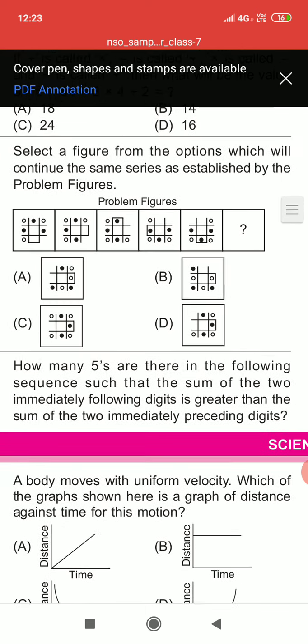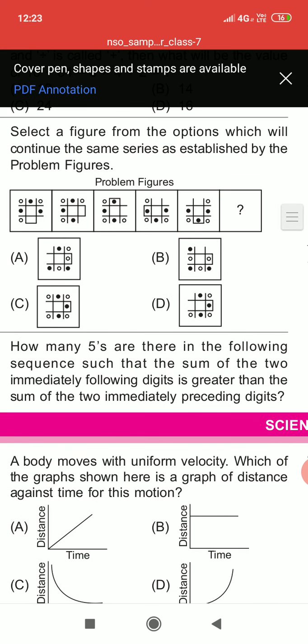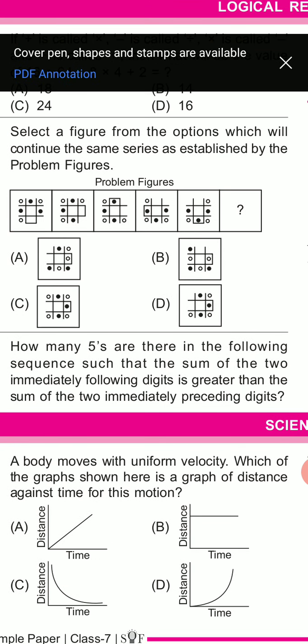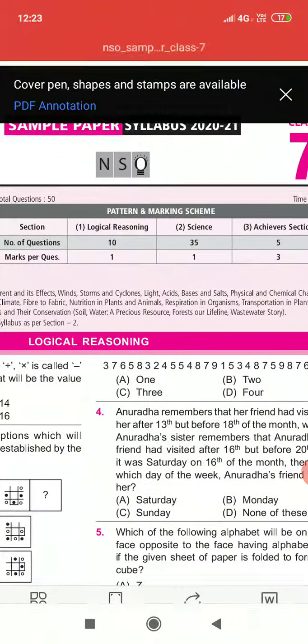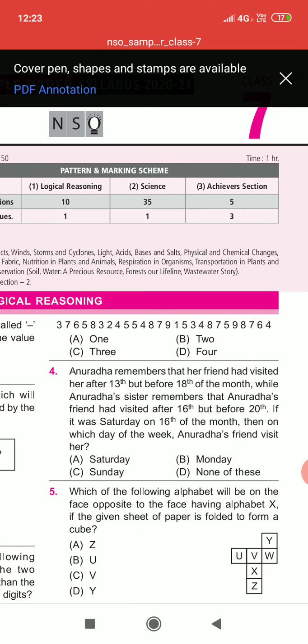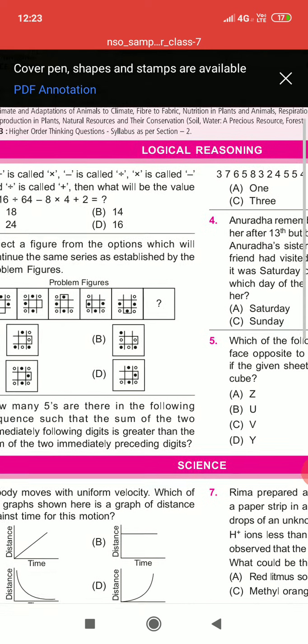After that, question number 3. How many fives are there in the following sequence such that the sum of the two immediately following digits is greater than the sum of two immediately preceding digits? So pause the video for the answer. So this is 37658324554879153487598764.